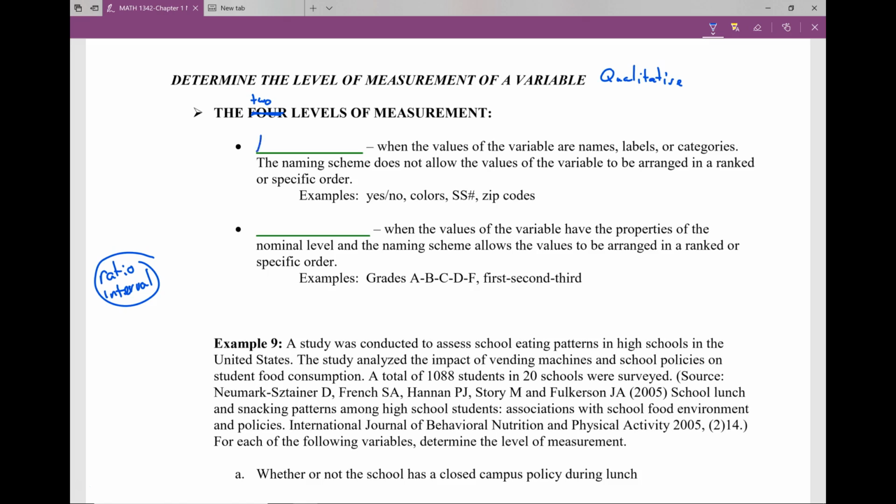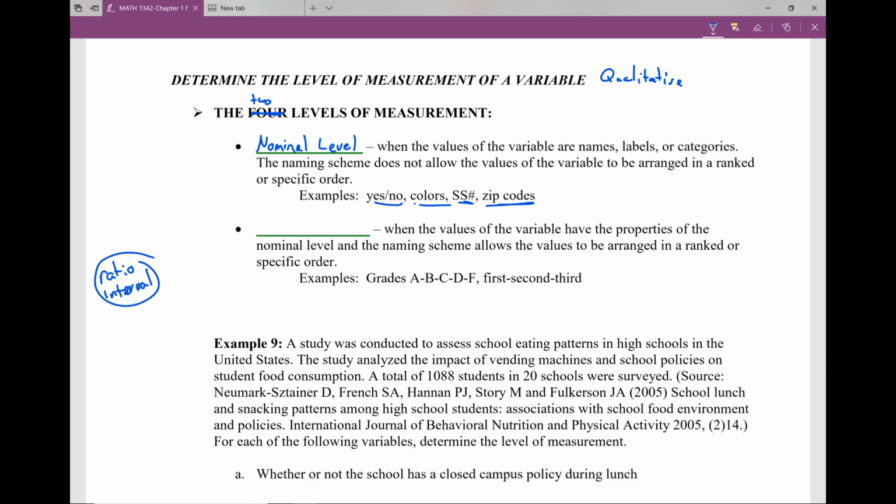The first is what we call nominal level. This level, they're just labels, they're just categories. There is no specific order, there is no rank to them. These are like your yes/no questions. Your favorite colors. Well, there's no order to how we identify the colors. Social Security number. Really, those aren't in order. And zip codes. We don't think of those as being in order. So nominal are just categories, and you can be put in different categories.